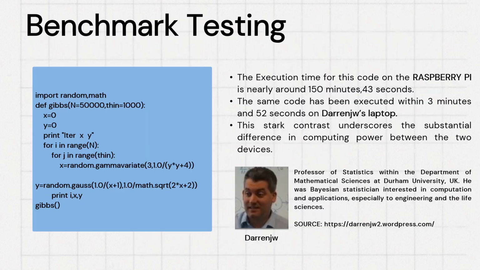This is a Python code for benchmark testing. The professor runs the code on his laptop, which takes 3 minutes. He runs that same code on the Raspberry Pi, which takes nearly 3 hours. On my laptop, it takes just 75 seconds. Then think about AWS. If we launch our website on AWS and you pass your code to our AWS server, then imagine how fast it is.